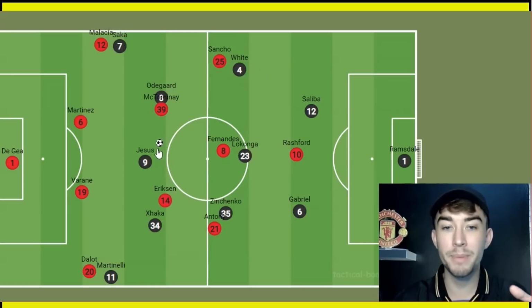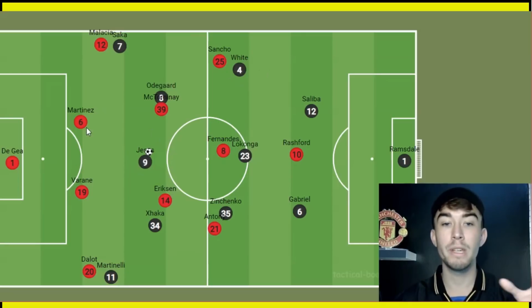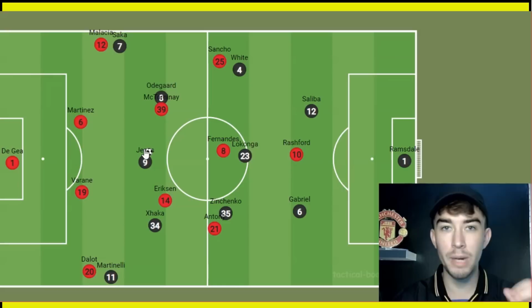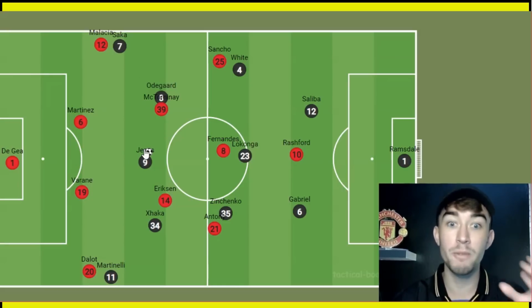But like I keep saying, that is when Jesus then had these pockets that he could get the ball in. And that's where the centre-backs were important. And they played well defensively in their own box, but in terms of in the middle third, I thought Jesus kind of had the upper hand a lot of the time and played really, really well. However, the issue with this was that Arsenal didn't have that creativity in the final third.